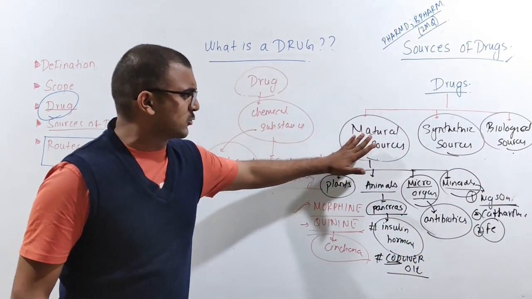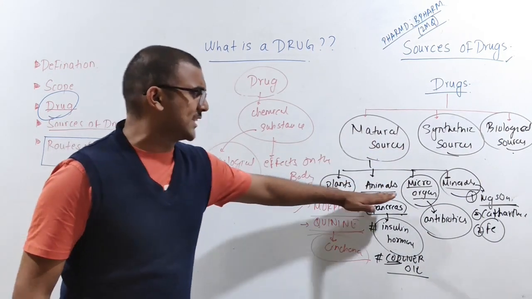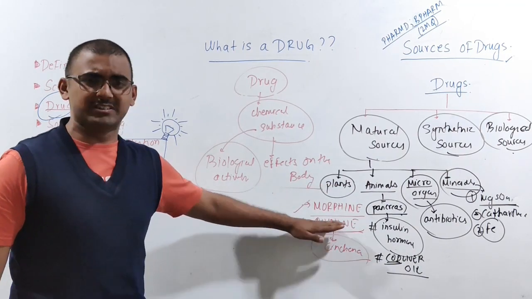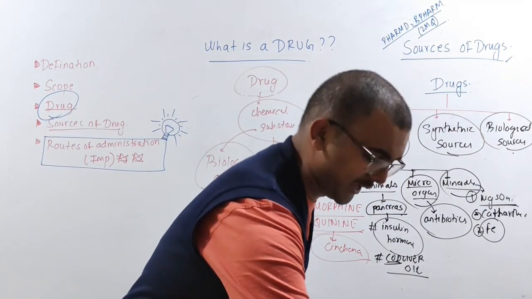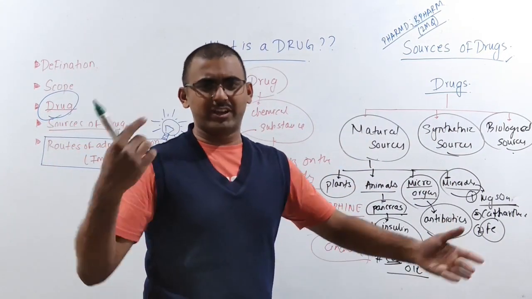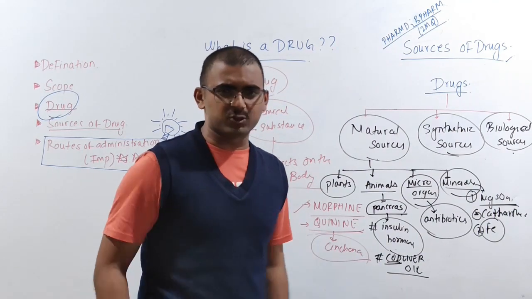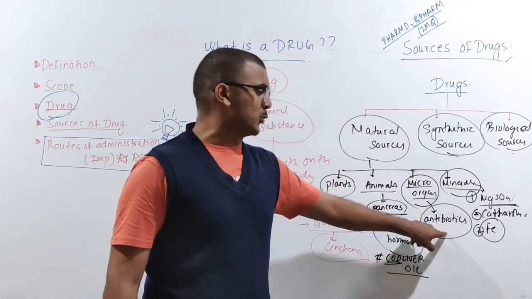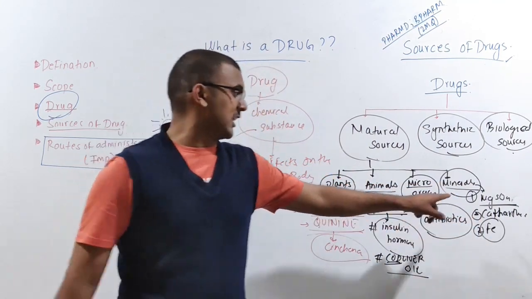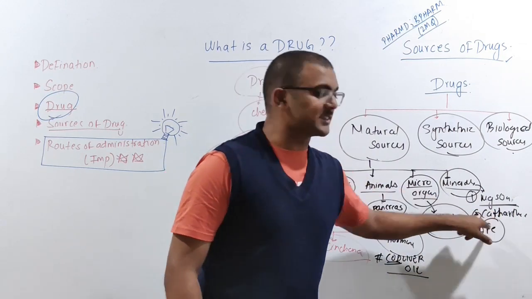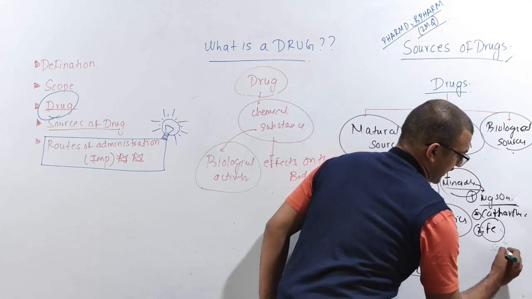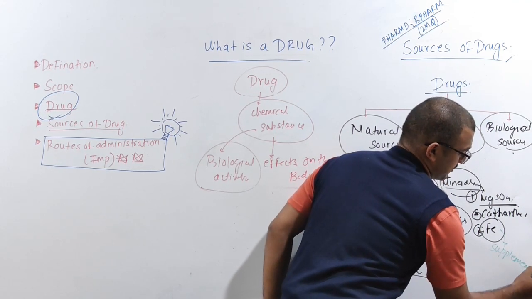We have discussed natural sources. In natural sources you have plants, animals, microorganisms and minerals. In plants you have your morphine, quinine which comes from cinchona. Then from animals we are deriving your insulin. I told you it's not an updated one; we have other ways of getting insulin. Then from microorganisms we get antibiotics. Don't forget the question. And in the minerals, we have magnesium sulfate, which is used as a cathartic, and iron, which is a supplement. We can use this in a supplemental form.